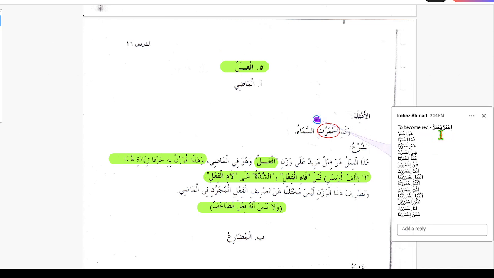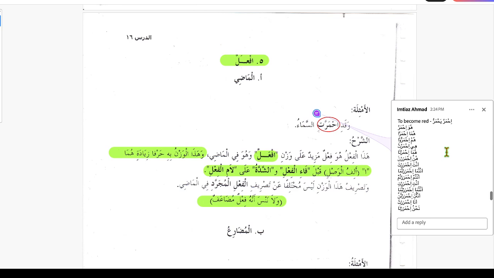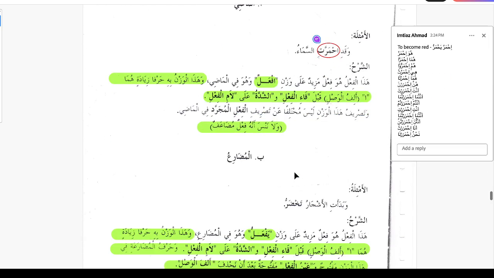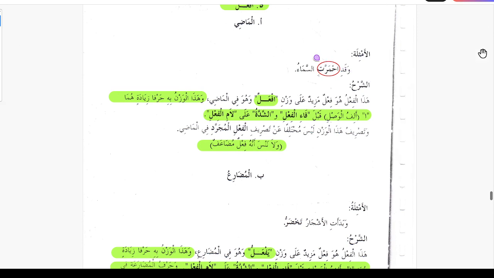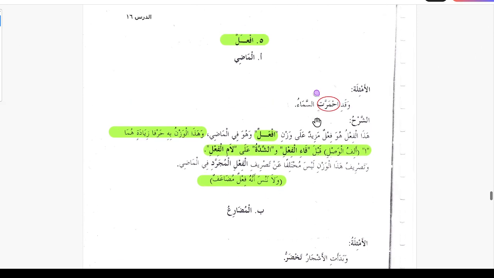Ihmarra, so the verb is ihmarra yahmarru, to become or to be red. So the sky at the sunset gets red.